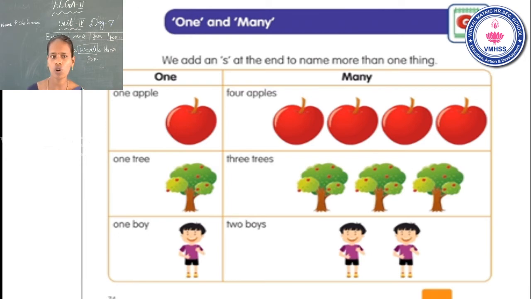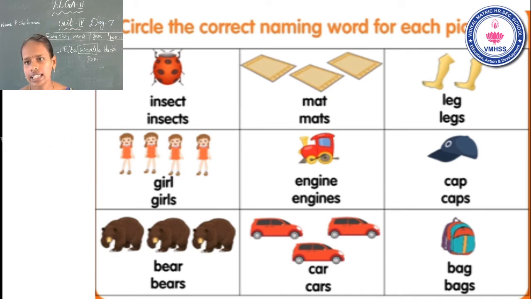First, see the examples. One apple, 4 apples. One tree, 3 trees. One boy, 2 boys. See the next slide. Circle the correct naming words for each picture. Already we saw in the previous class. Okay, one time we look at this. Circle the correct naming word for each picture.